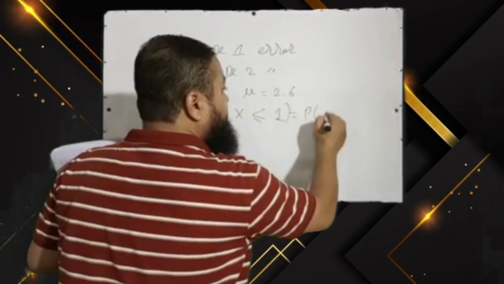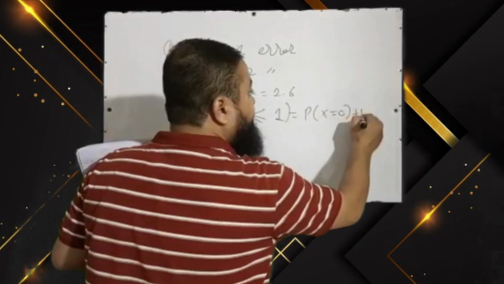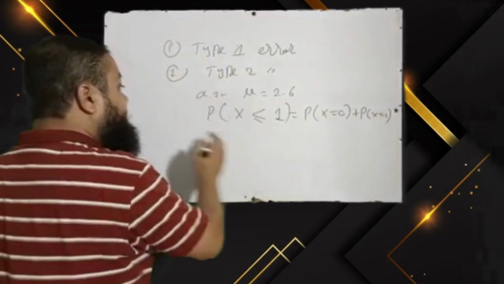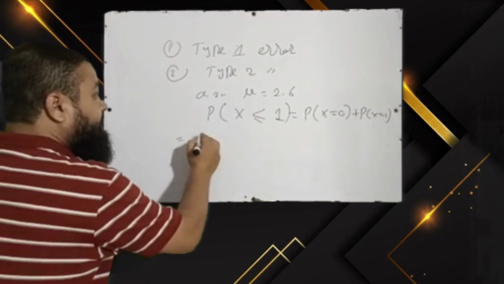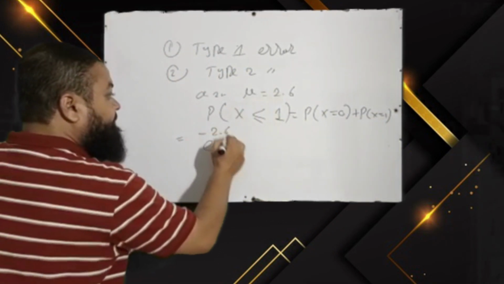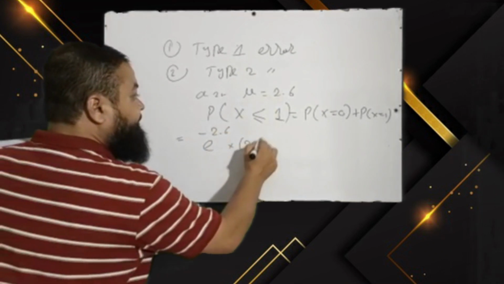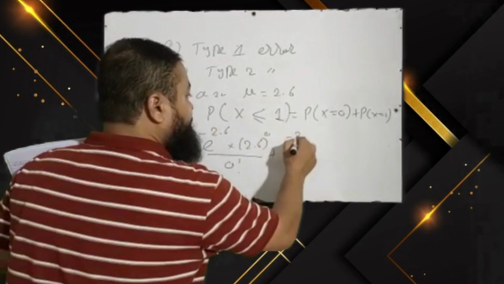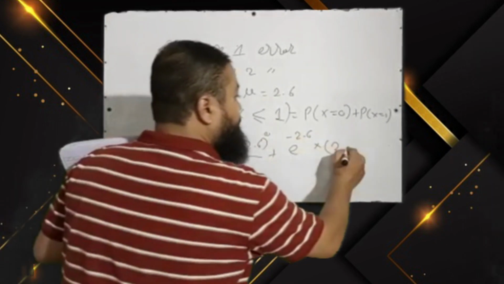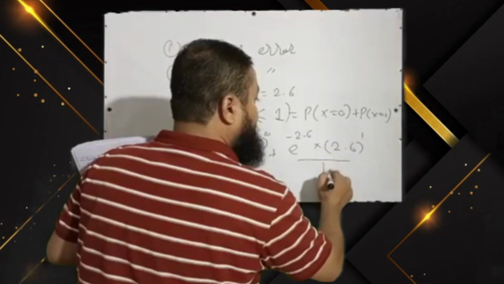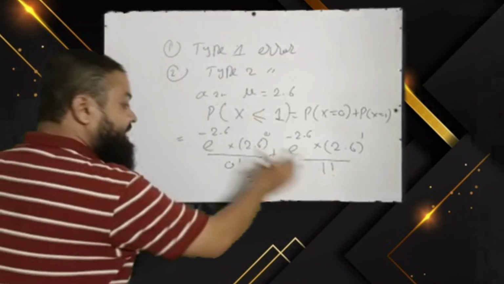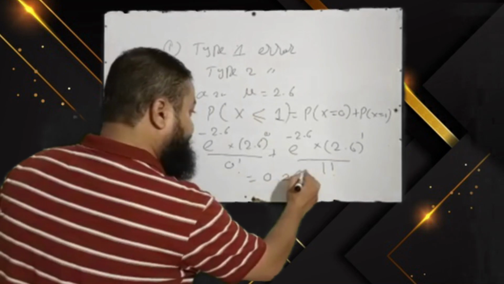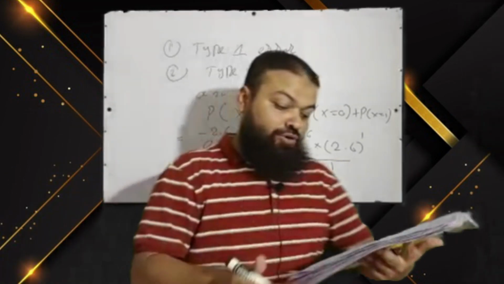That will be probability of x equal to 0 plus probability of x equal to 1, and we know we will have to apply the Poisson distribution: e raised to power minus 2.6 into 2.6 raised to power 0 over 0 factorial, plus e raised to power minus 2.6 into 2.6 raised to power 1 over 1 factorial. When you add up these two values, the correct option will be 0.267. A very important question.